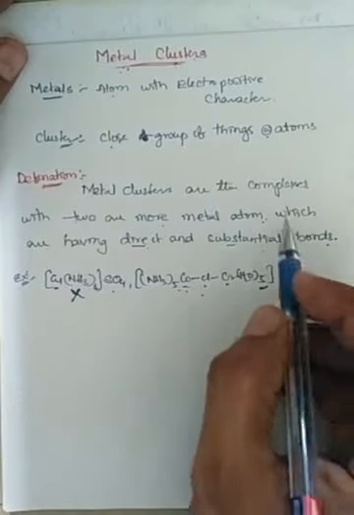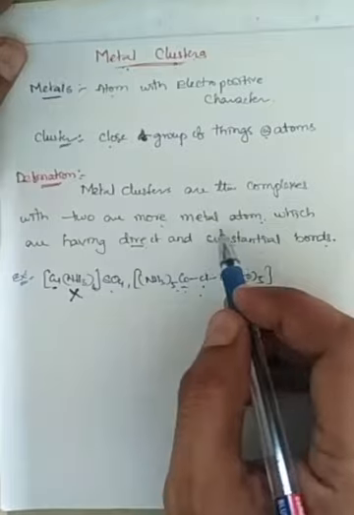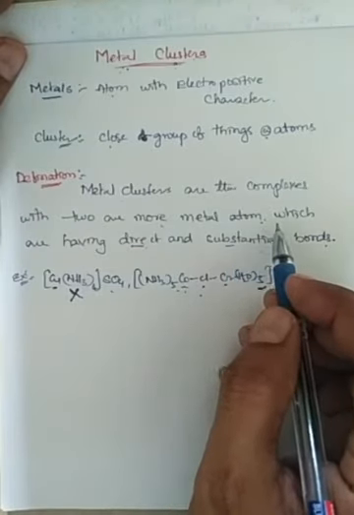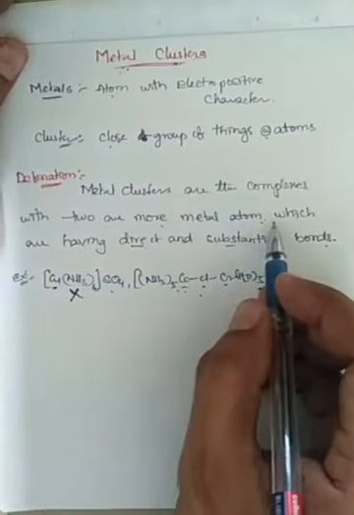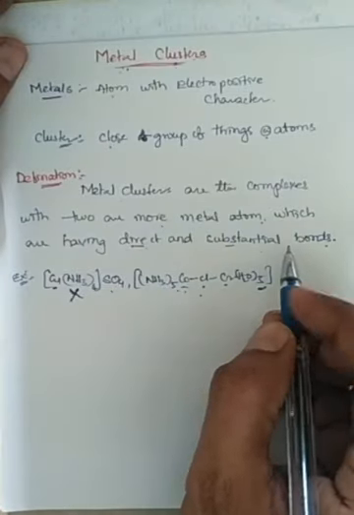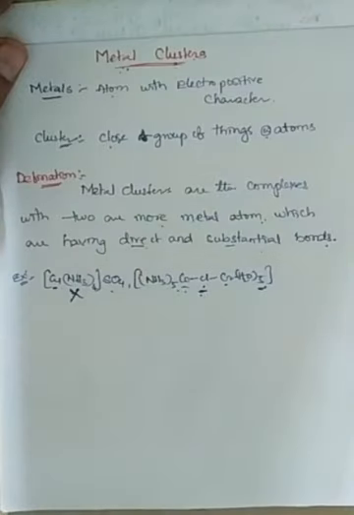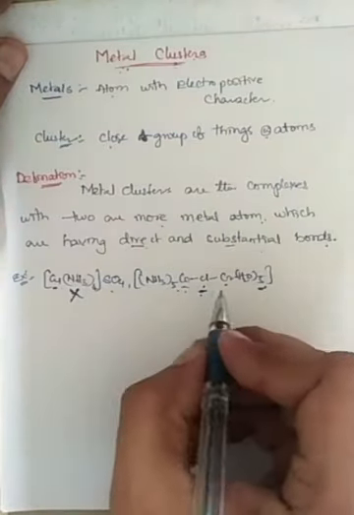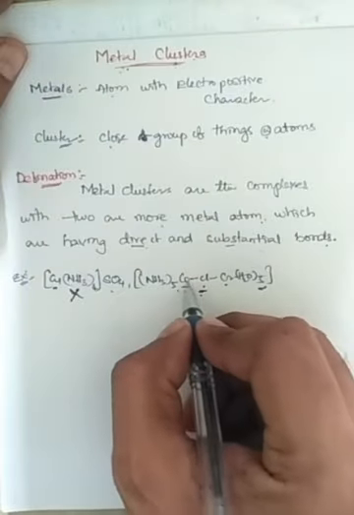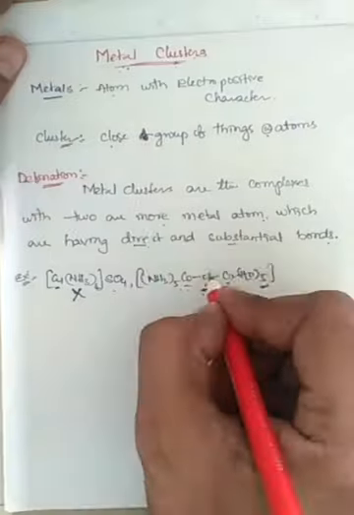Why? Because a metal cluster is a complex with two or more metal ions, and the metals have to have direct and substantial bonds. Here, in the dimetallic complex, there is no direct metal to metal bond; the metal to metal linkage is with the help of one bridging ligand.